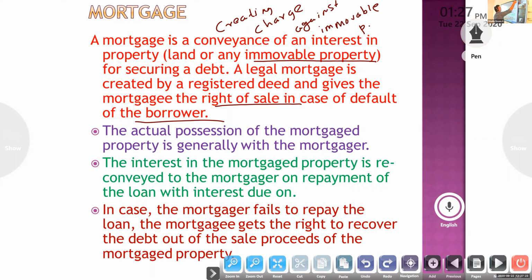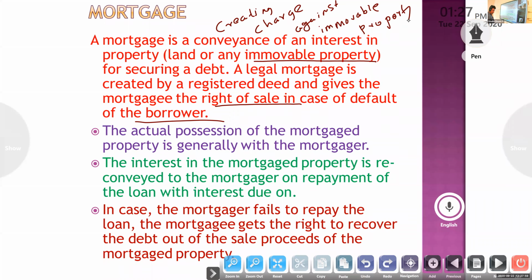Immovable property. It is used for creating charge against immovable property. Example, land, building, anything which is attached to the earth, but it does not include growing crops or grass. So on that basis, if you are taking a loan against land, that is which one? Mortgage. It is used for creating charge against immovable property, land, building.